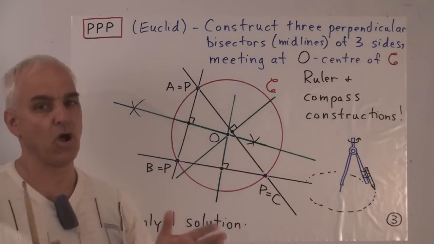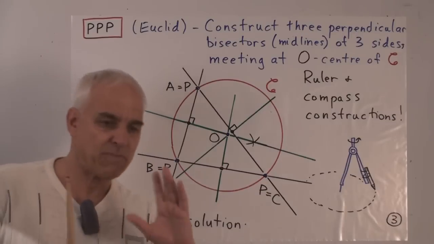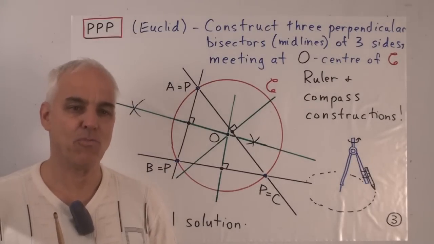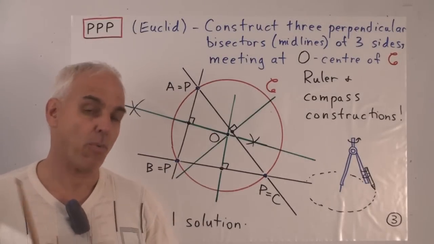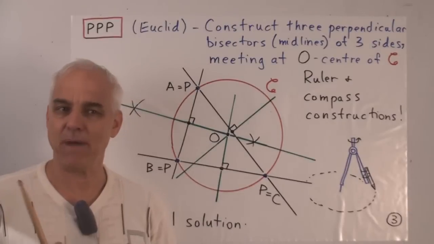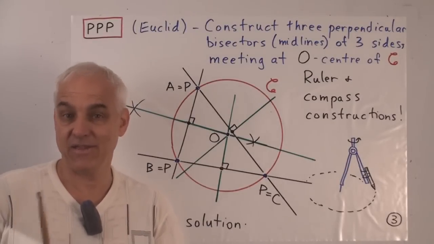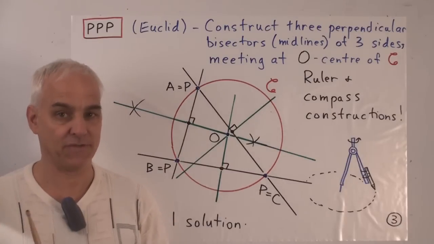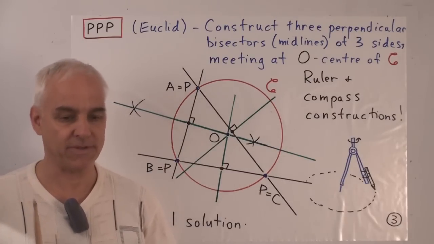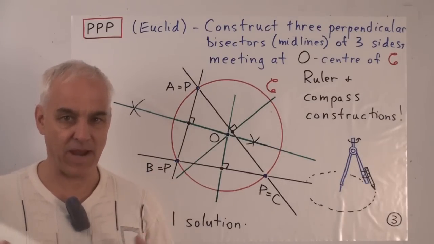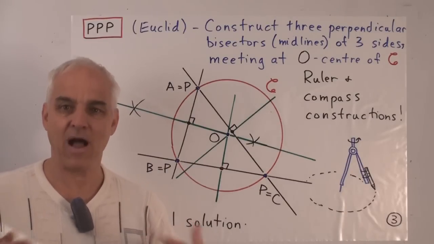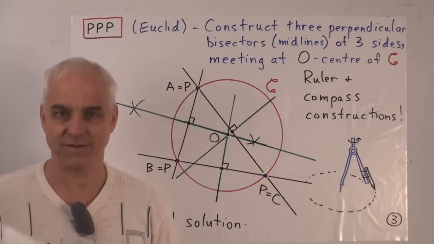So this is typical of the Apollonius problems. There are special configurations where you might not get a solution, or where the number of solutions might be less than in the generic case. That's an interesting aspect of this Apollonius problem, is what kinds of configurations of the 3 objects give what kinds of solutions.